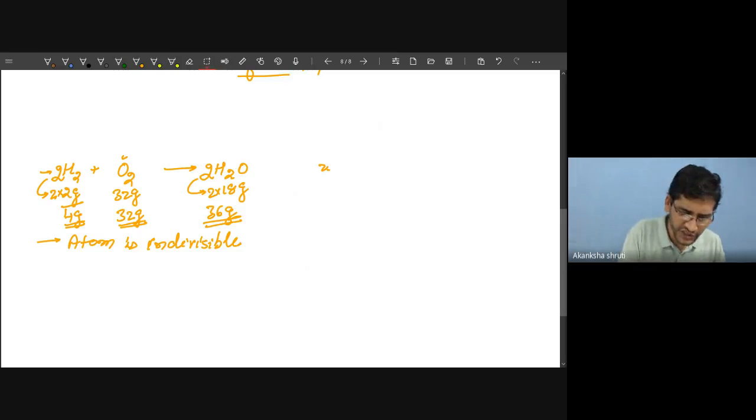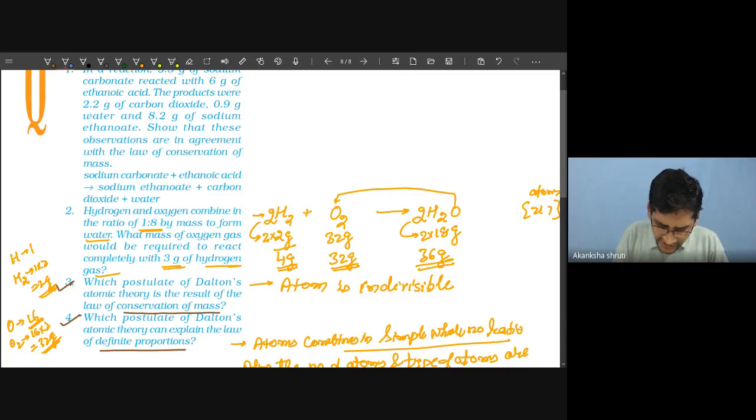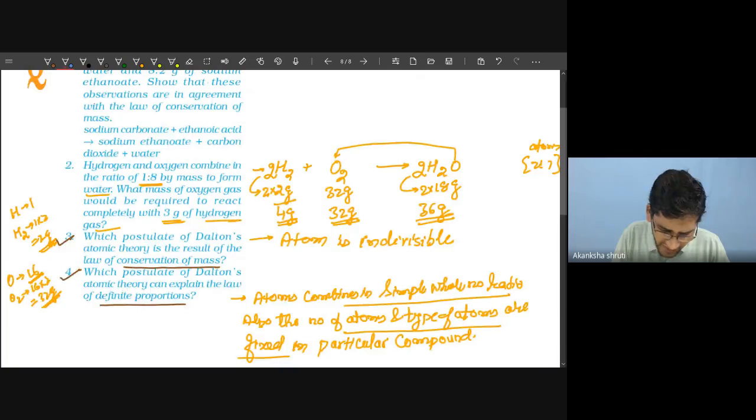Let us consider this question number 3 in more detail. Here we are observing that 4 gram of hydrogen is combining with 32 gram of oxygen to give 36 gram of water. Now the question is what would be required for 3 gram of hydrogen.